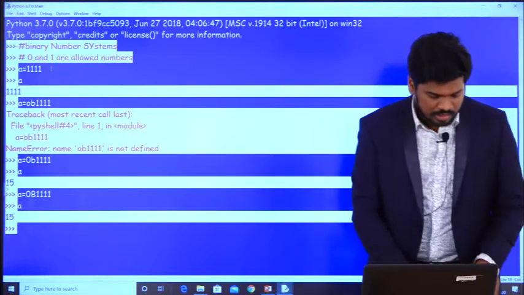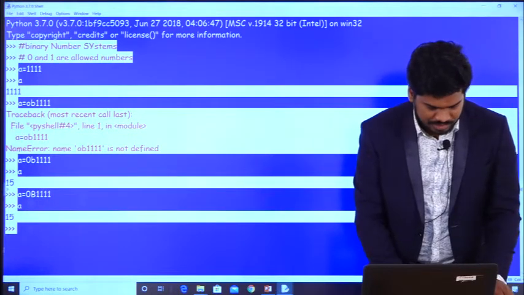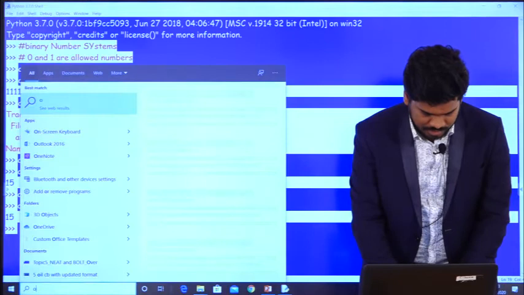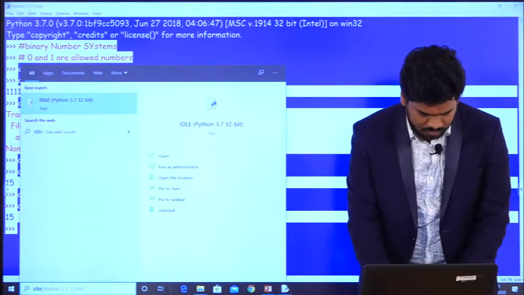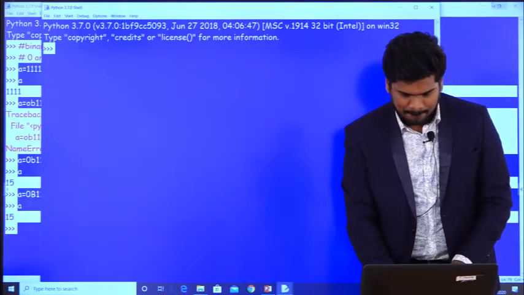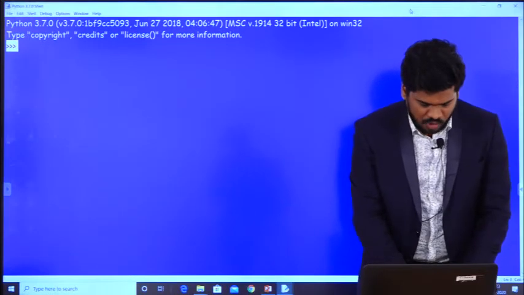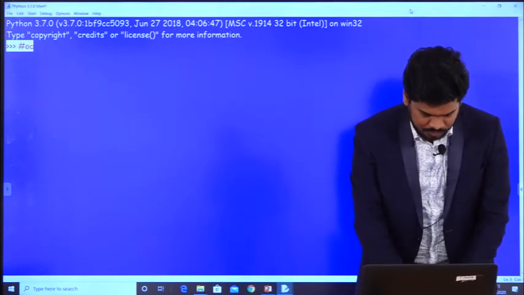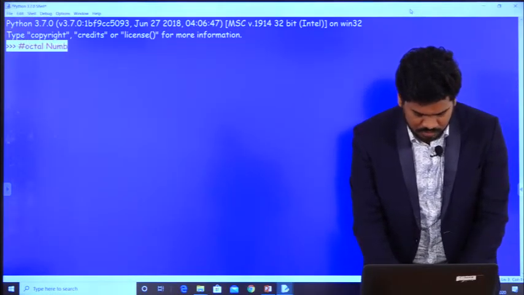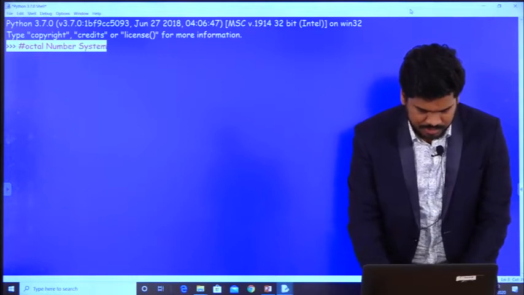And coming to the next type of representation, I want to work with the octal number system.